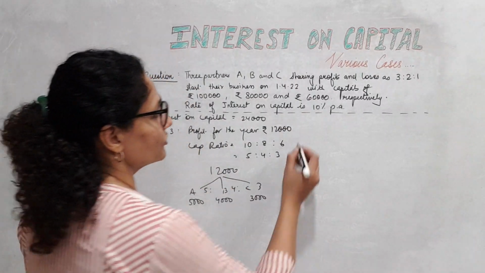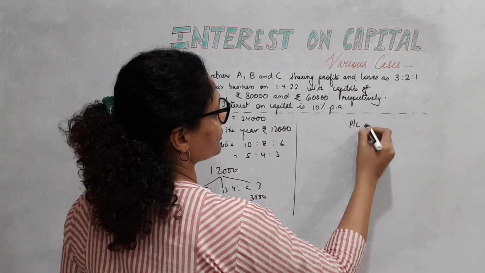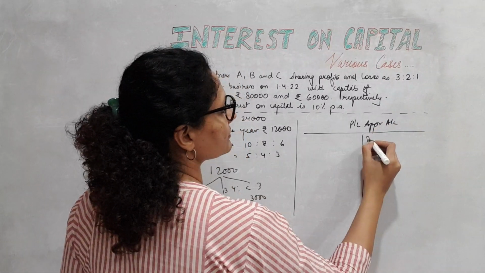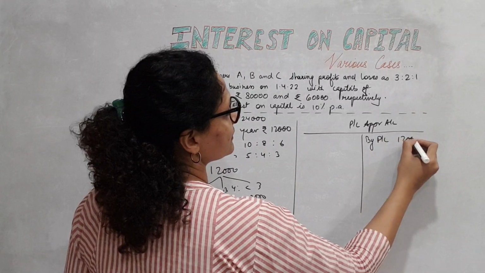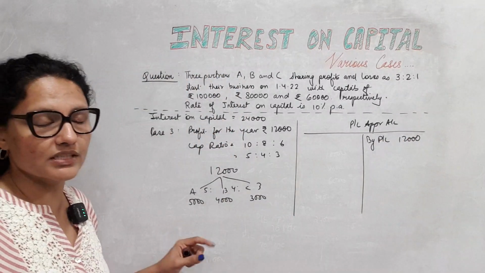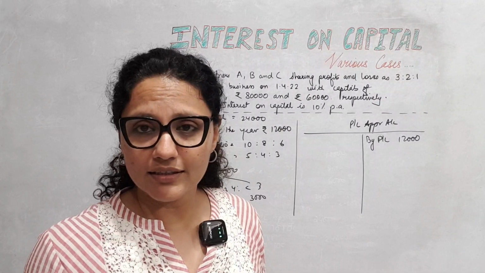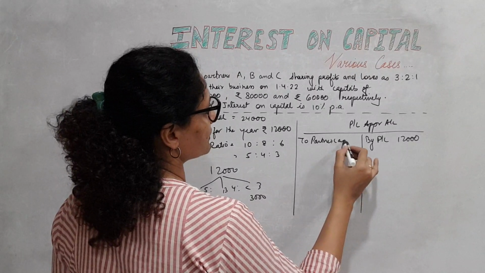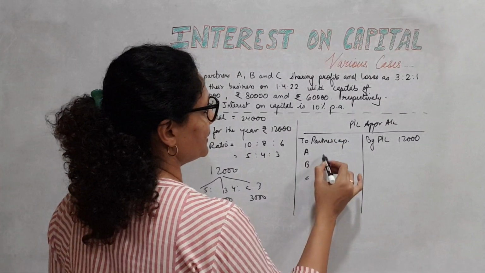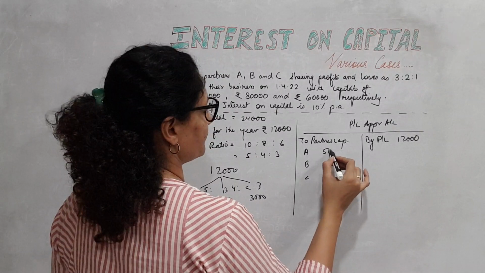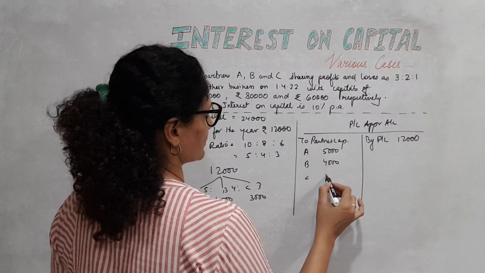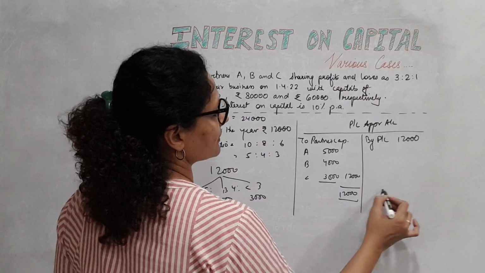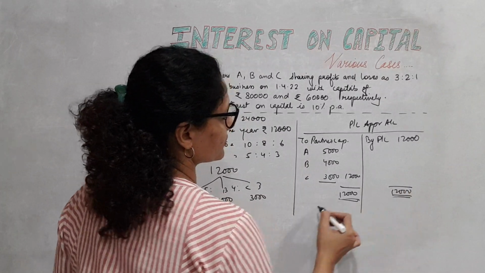So if I'm making my PL appropriation account, I will write here by PL, 12,000 is available. Of course, I'm not giving them the entire interest on capital, so I show it as to partners' capital accounts, A, B and C, 5, 4, 3, 12,000, and my PL appropriation is closed.